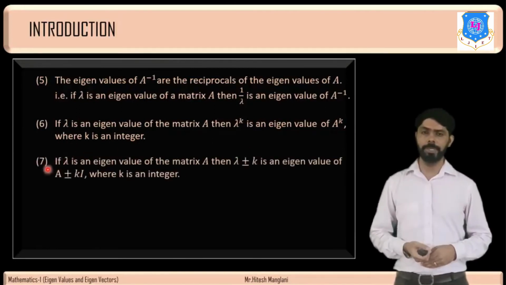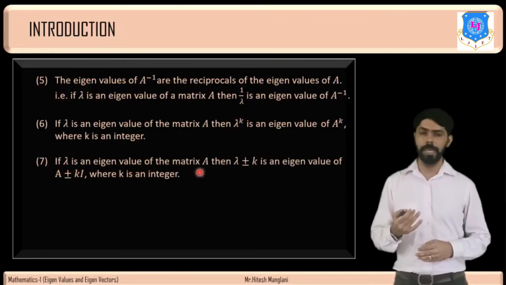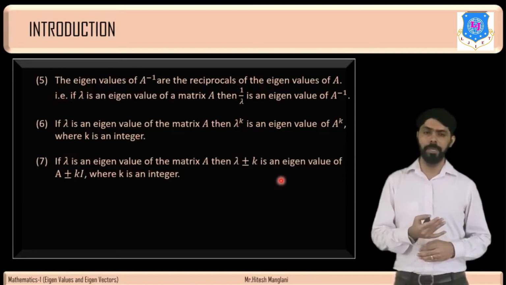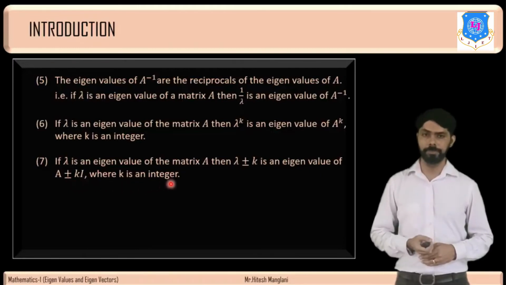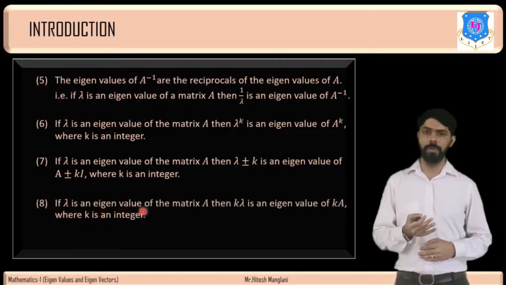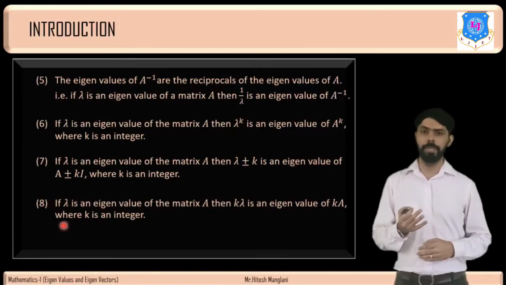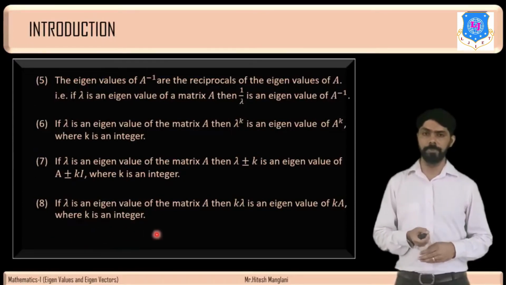Seventh property: if lambda is an eigenvalue of the matrix A, then lambda plus or minus k is an eigenvalue of A plus or minus kI, where k is an integer. Eighth property: if lambda is an eigenvalue of the matrix A, then k lambda is an eigenvalue of kA, where k is an integer. We will discuss these properties in examples.